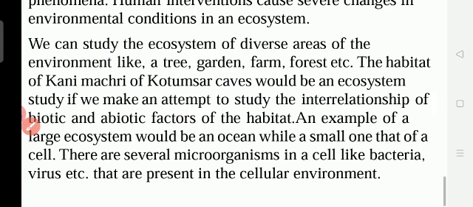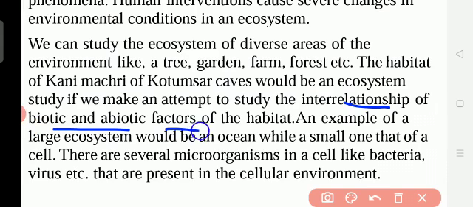So the interrelationship of biotic and abiotic factors of the habitat. That means paddy is what we put in the field. So the field is the habitat for the paddy. Okay, so between biotic and abiotic factors of the habitat, there is an interrelationship.